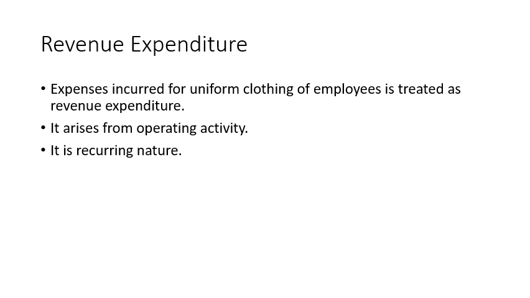Next example, expenses incurred for uniform clothing of employees. So uniform clothing is for employees, and employees again relate to your operating activity. It is recurring nature. It has benefit again for 1 year only, right? Because next year again you have to give them some money for their uniform, right? So that is revenue expenditure.